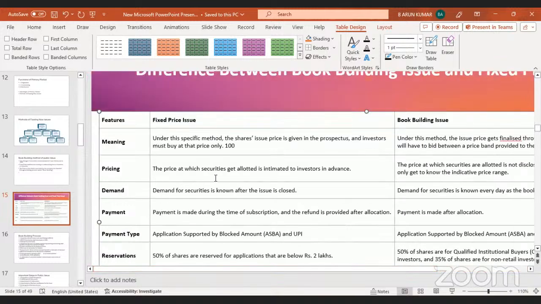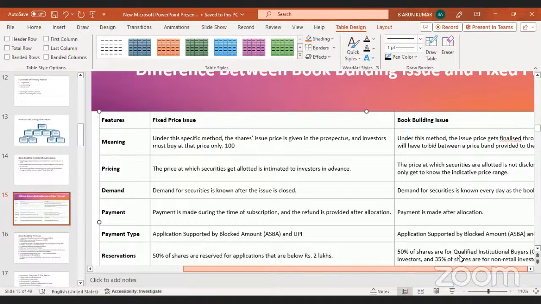In the fixed price issue, the price at which securities are allotted is intimated to the investors in advance. So earlier, if the share value is 100 rupees, this amount was intimated to the investing general public.